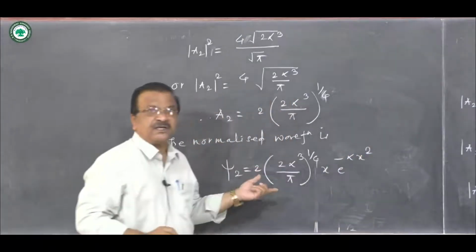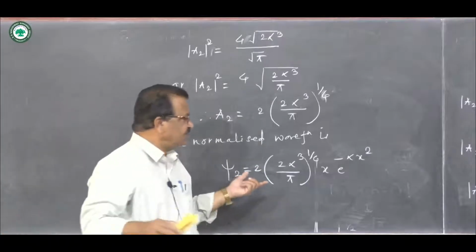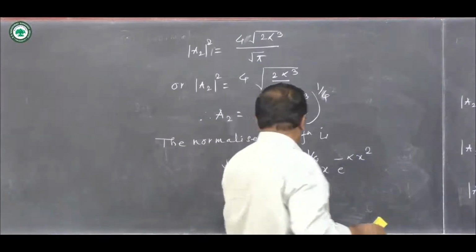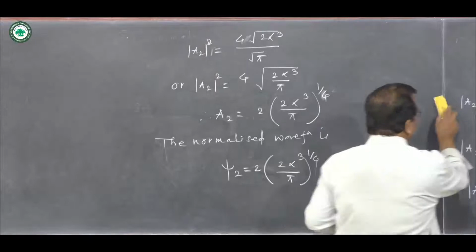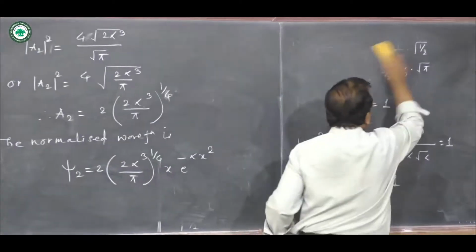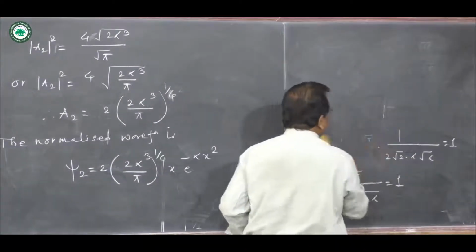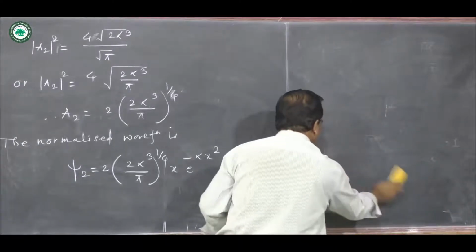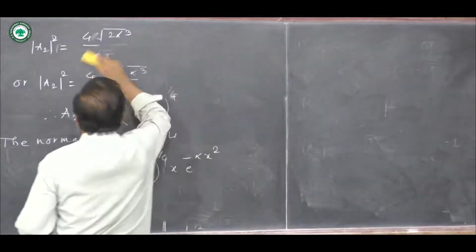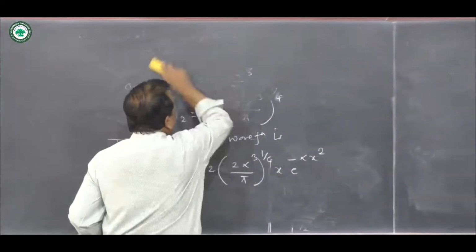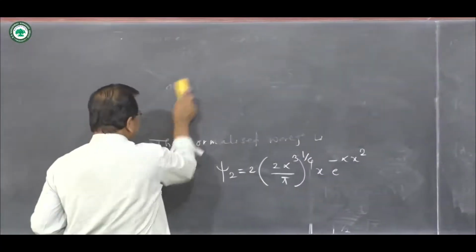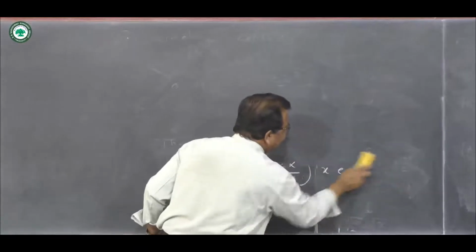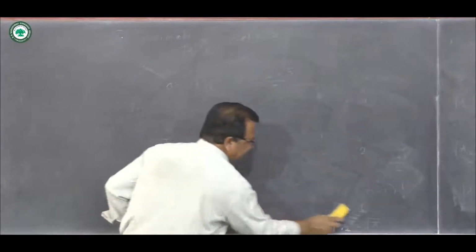So this is normalized wave function, the one in which we have found out the unknown normalization constant, namely A2. So here ends the problems on normalizing wave function.